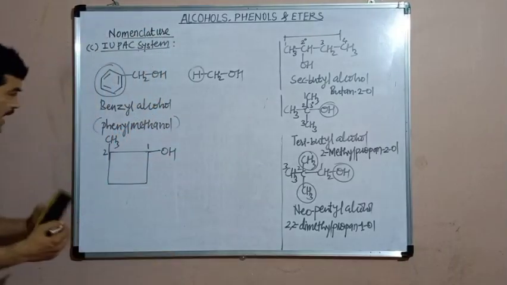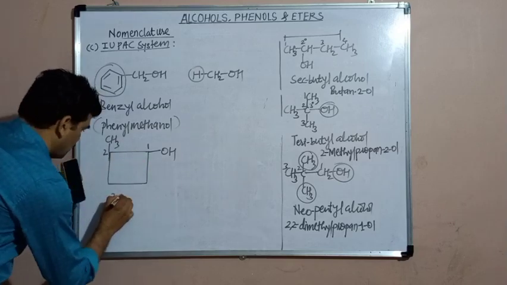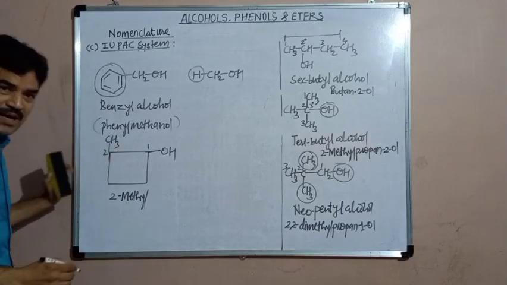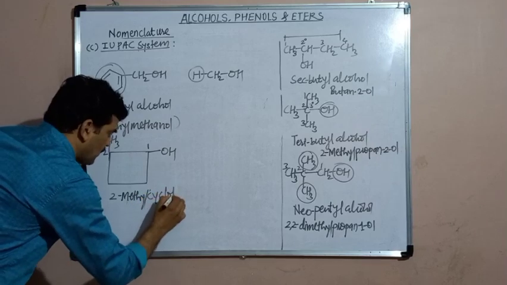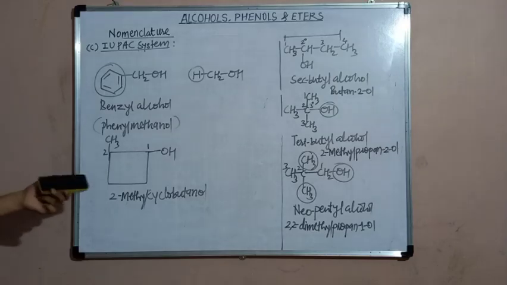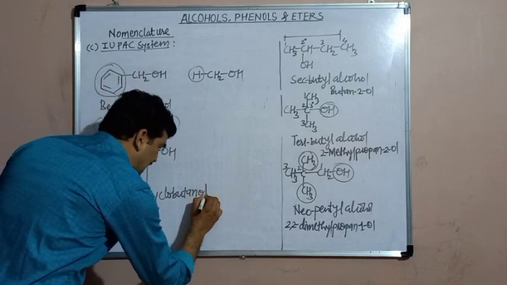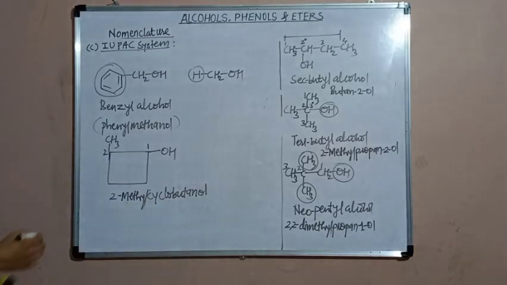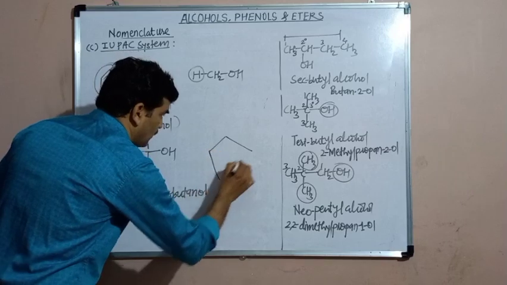Now here, the IUPAC name of this alcohol will be 2-methyl. Parent hydrocarbon is cyclobutane. Cyclobutanol. From the name of the parent hydrocarbon cyclobutane, the ending E is replaced by OL. So its name becomes 2-methyl cyclobutanol. Another example of cyclic alcohol.